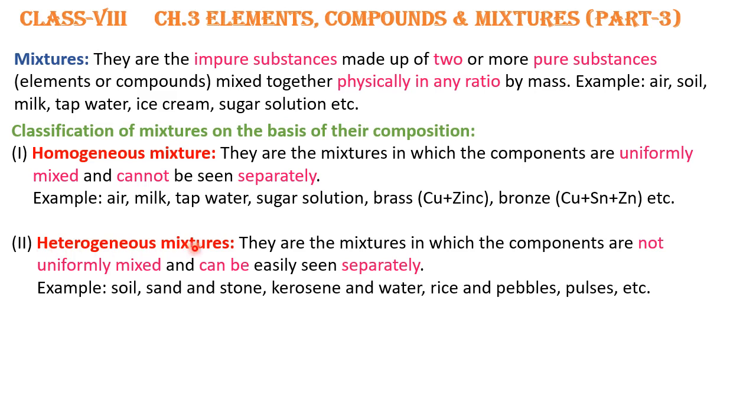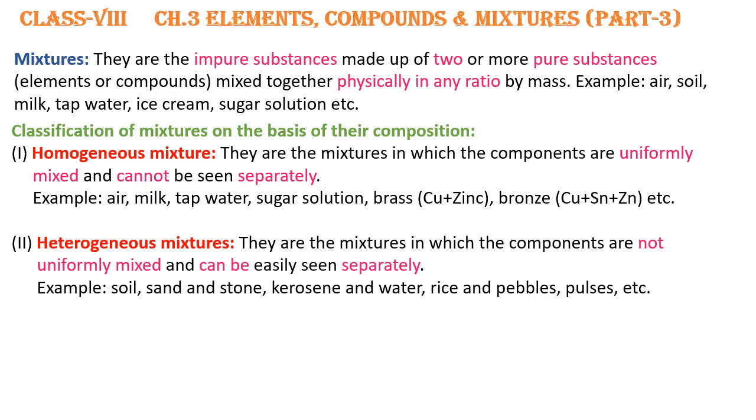Heterogeneous mixtures are the mixtures in which the components are not uniformly mixed and they can be seen easily separately. That means we can see the components of the heterogeneous mixture separately. Let us see with the examples: soil, sand and stone, kerosene and water, rice and pebbles, different pulses, they are heterogeneous mixtures.